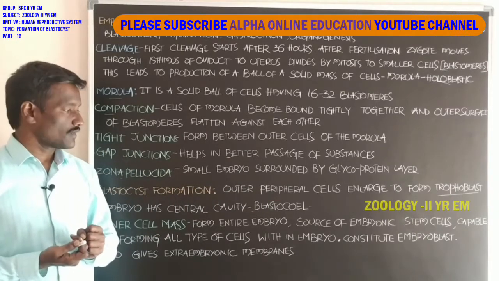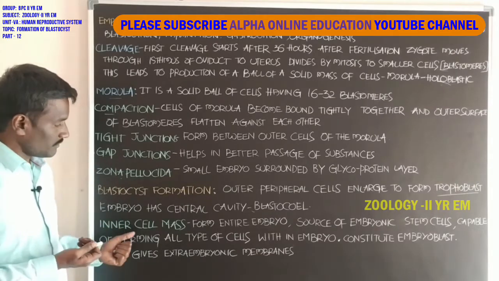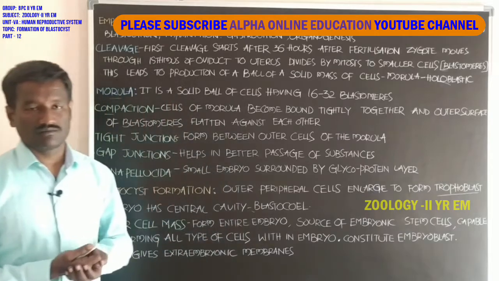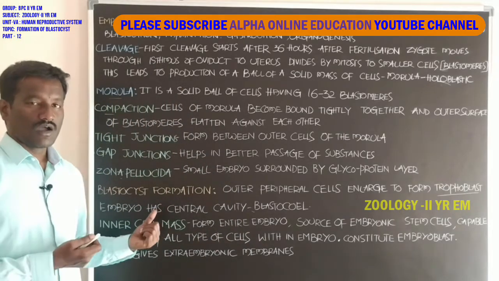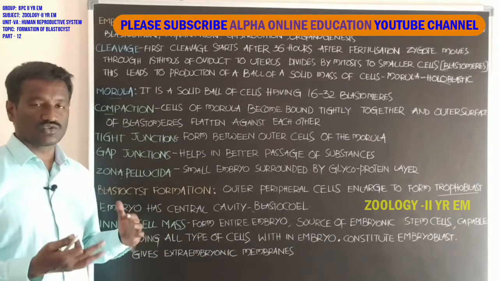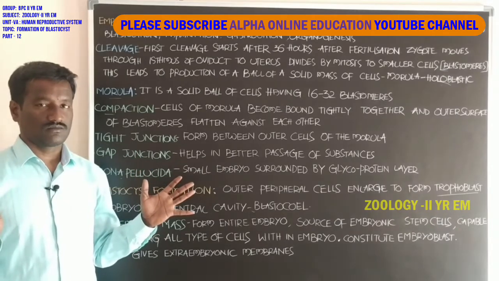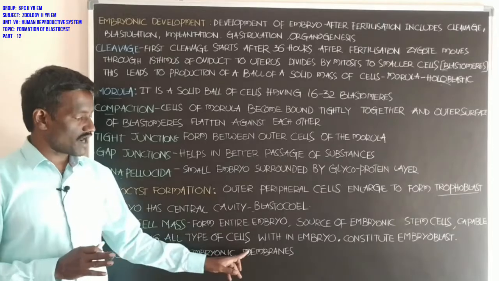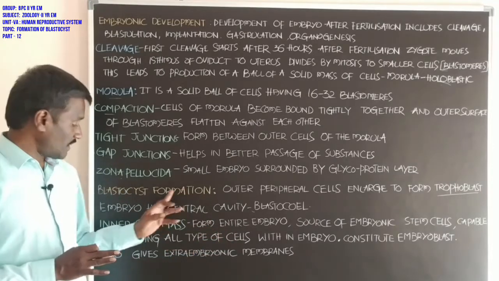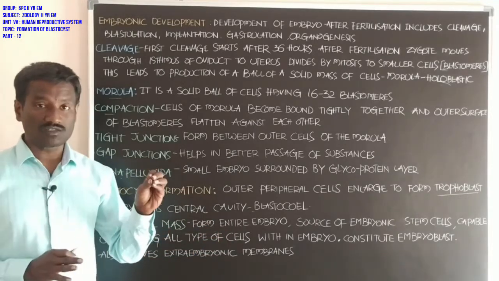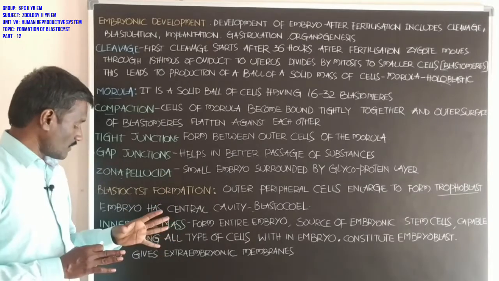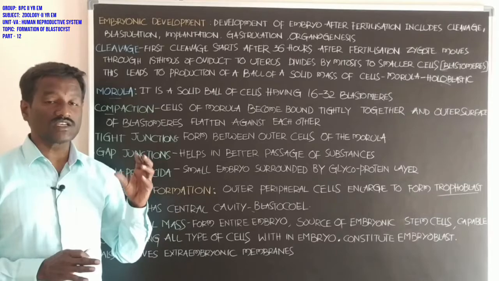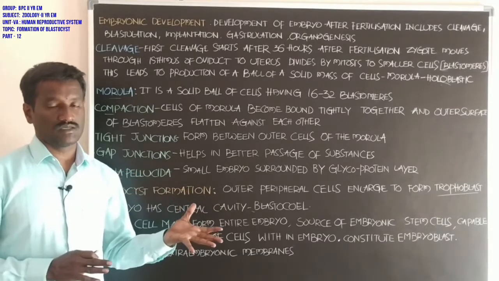Okay, student. Next, the inner cell mass also constitutes the embryoblast. Next, it also gives the extra embryonic membranes. The inner cell mass is also responsible for the production of the extra embryonic membranes.